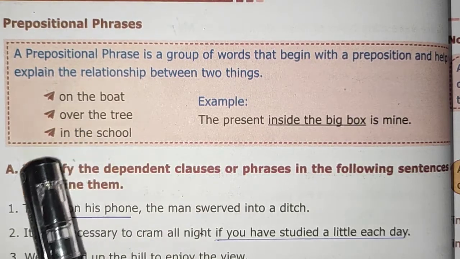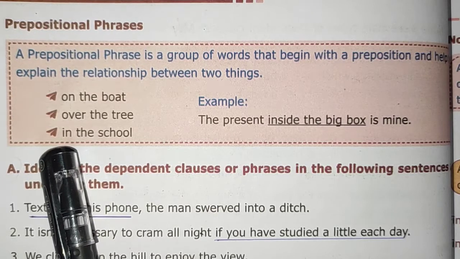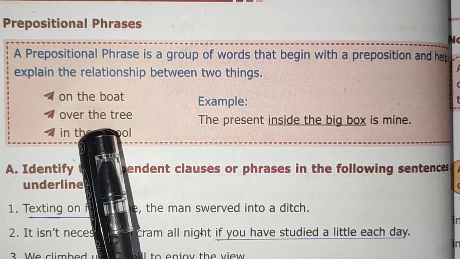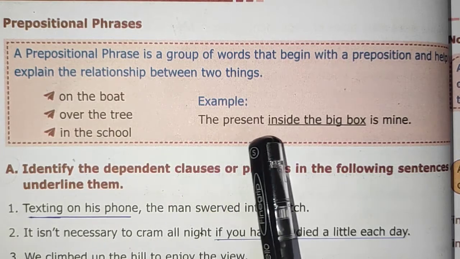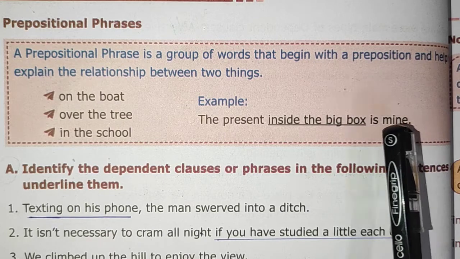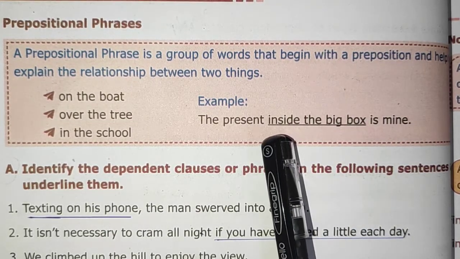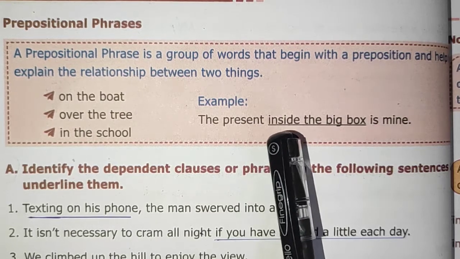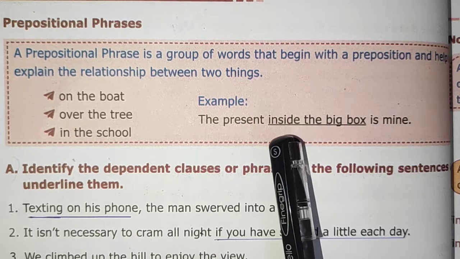So this on, over, in, all those words are prepositions. Okay. And they come before a phrase. The present inside the big box is mine. Here the big box is a phrase and the preposition is inside. So it's a prepositional phrase.